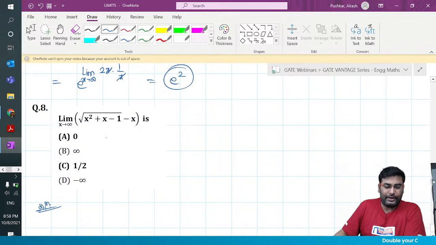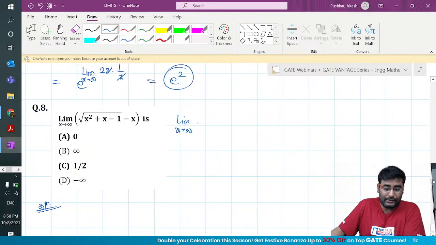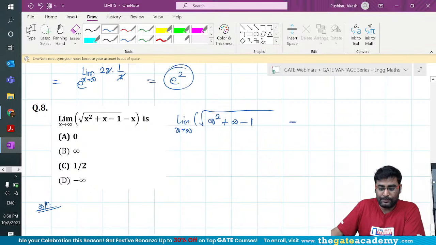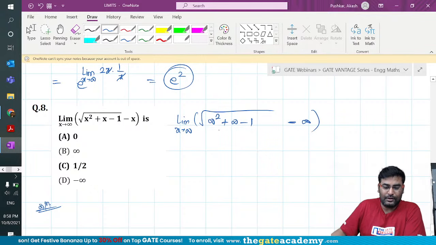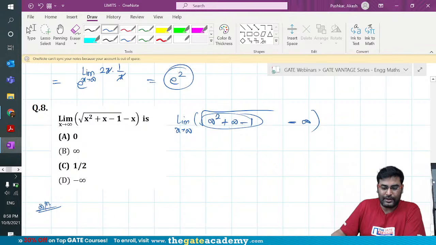So before we go anywhere, it is x squared plus x minus 1. So definitely, if you put the limit here, it is root of infinity squared plus infinity minus 1, minus infinity. It doesn't matter whether it is minus 1 or minus 100, you'll get infinity minus infinity form.